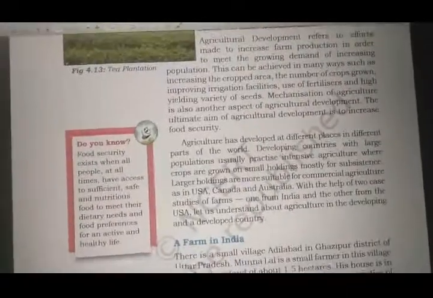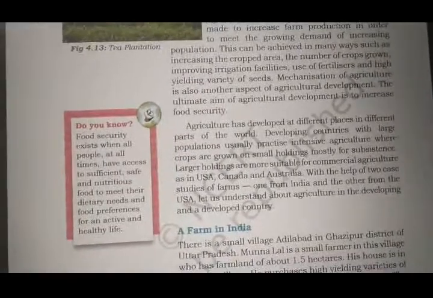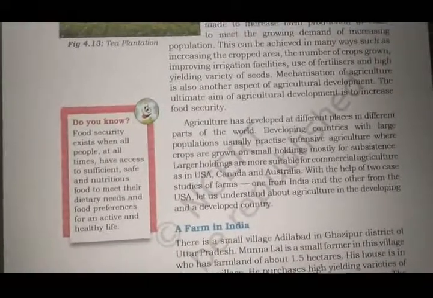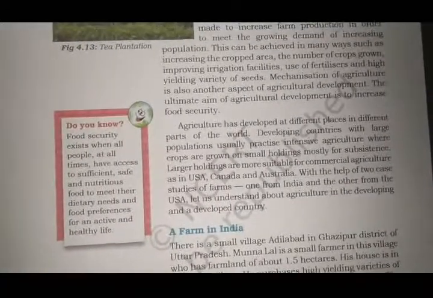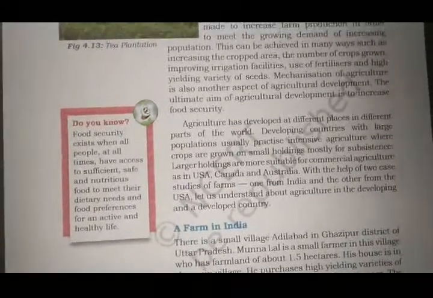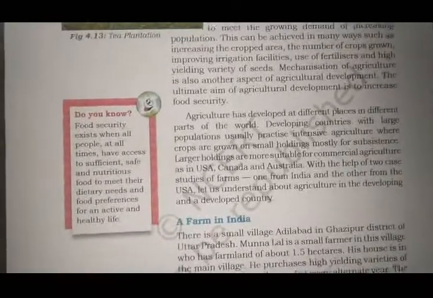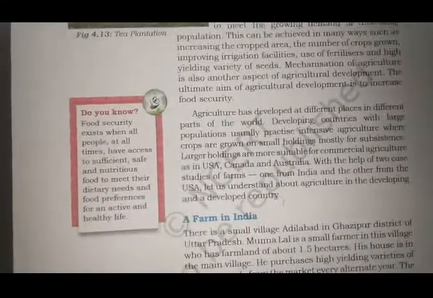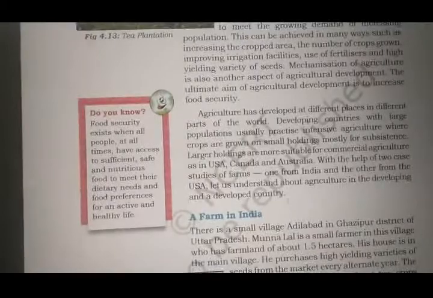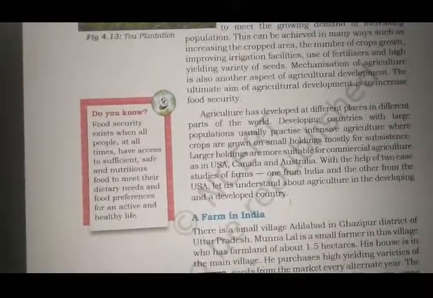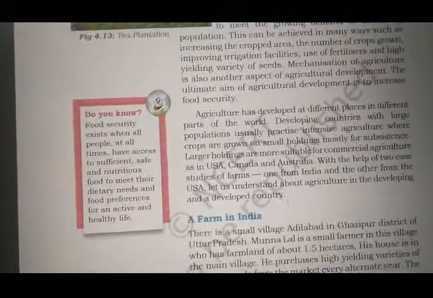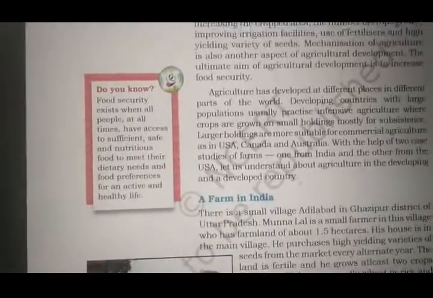Okay, so agriculture has developed in different parts of the world, in different places. Developing countries with large populations usually practice intensive agriculture where crops are grown on small holdings, mostly for subsistence. Larger holdings are more suitable for commercial agriculture, as in USA, Canada and Australia. With the help of two case studies of farms, one from India and another from the USA, let us understand agriculture in the developing and developed country.